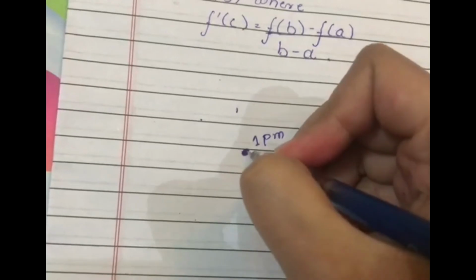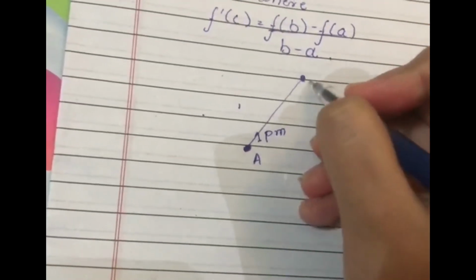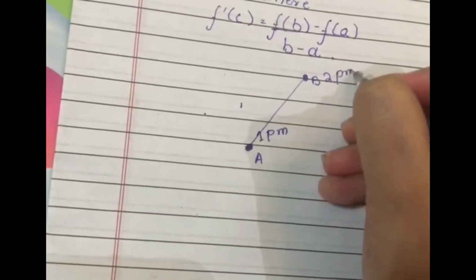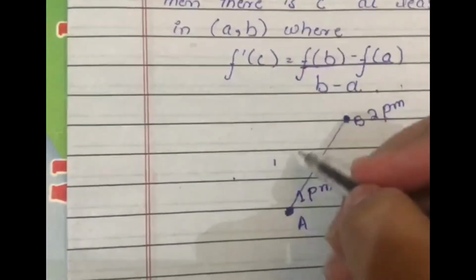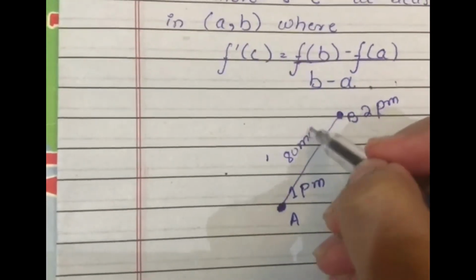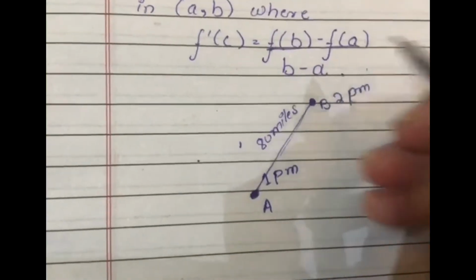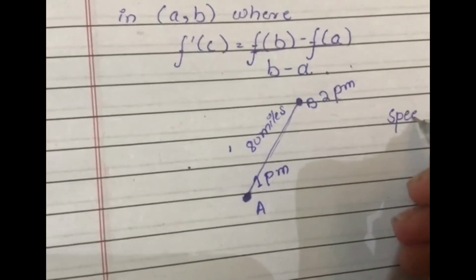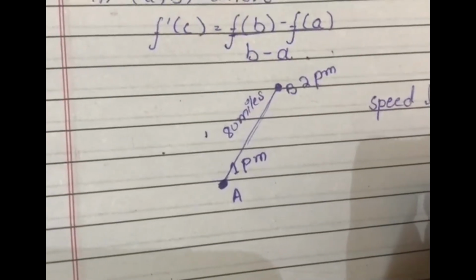Then we get off at point B at 2 p.m. So for example, this distance is 80 miles apart, and we consider the motorway speed limit.